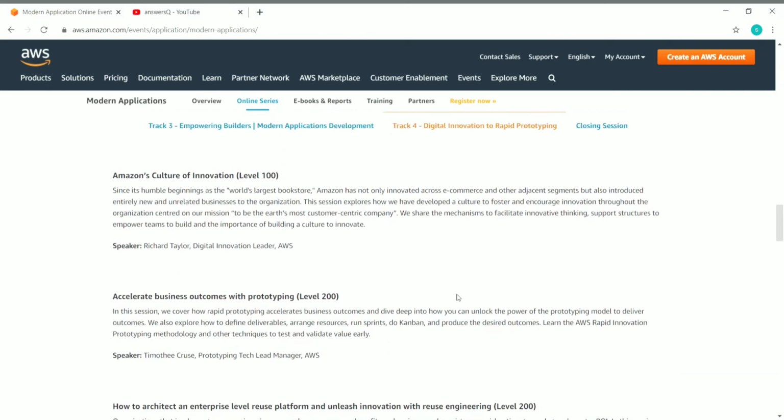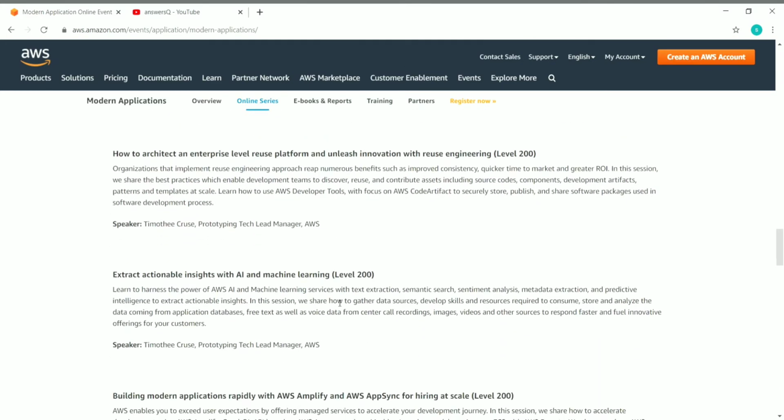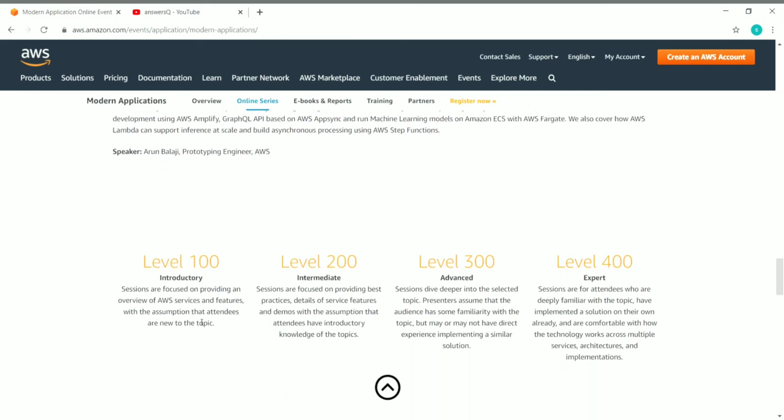And you can see here that every session is named like level 100, level 200. Everything is marked with some level. So you have here the explanation. If you scroll down, you can see it. Level 100 means it's an introductory level, and level 200 means it's an intermediate level, and 300 is an advanced level, and 400 is an expert level.